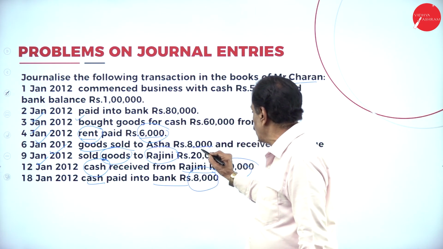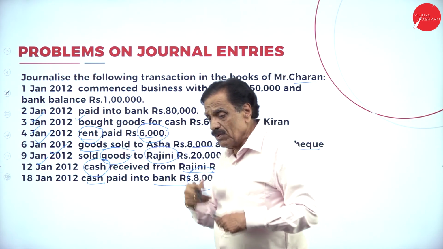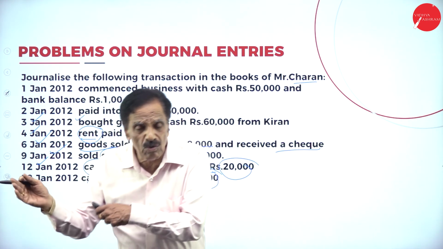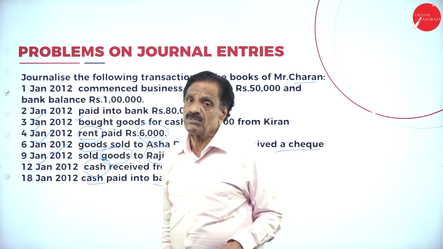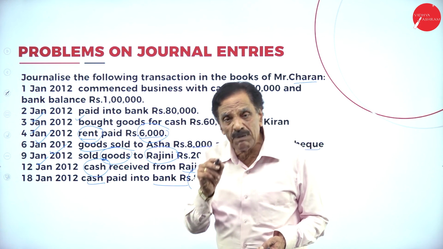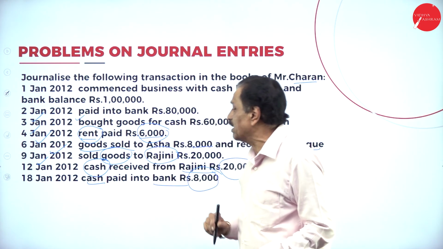Goods sold to Asha rupees 8,000 and receive a check. We sold goods to Asha. Goods is going out. Check is coming in. In subject, we write the bank entry. Bank account debit to sales account.